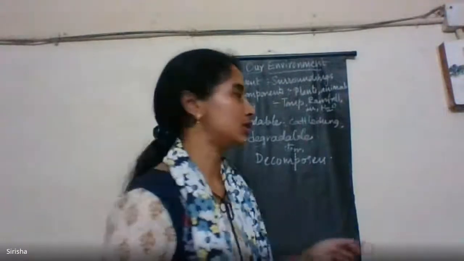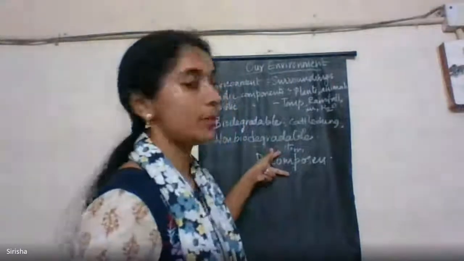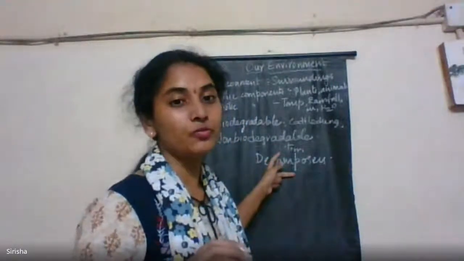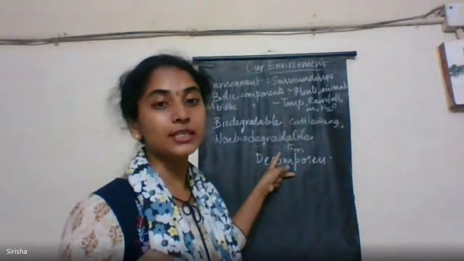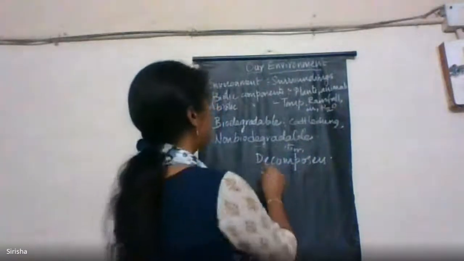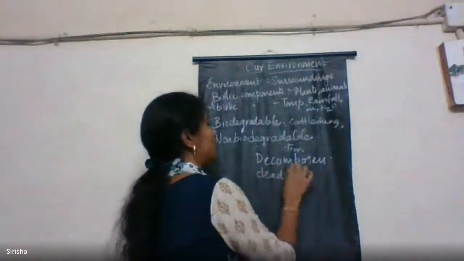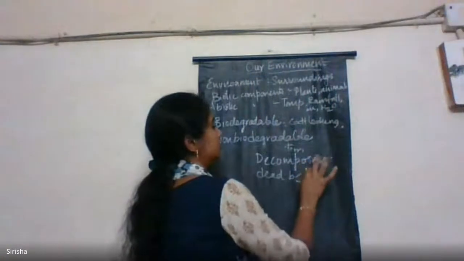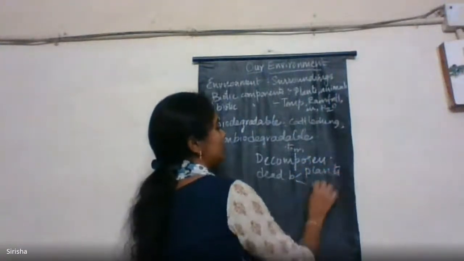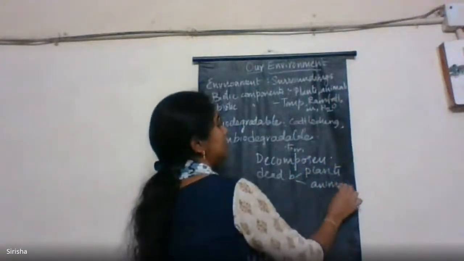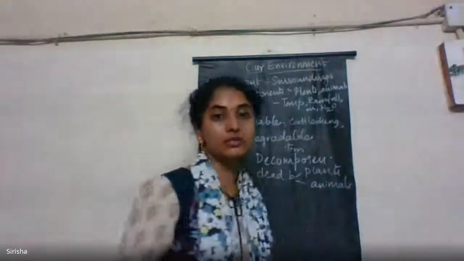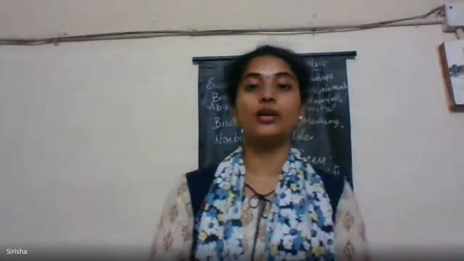They are actually decomposed by these decomposers, the useful microorganisms present in the soil, which decompose the dead bodies of both plants and animals. They are the decomposers. So the ecosystem consists of producers and consumers. Consumers are classified into herbivores, carnivores, omnivores, as well as parasites, and also decomposers. Finally, it comes to decomposers.